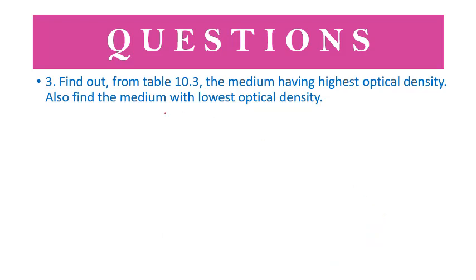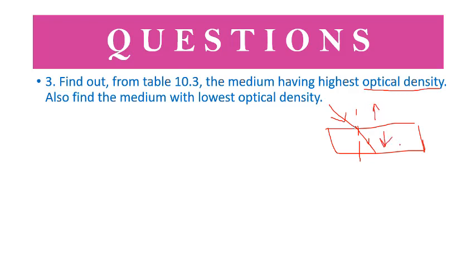Find out from table 10.3 the medium of light having highest optical density. Also find the medium with lowest optical density. So first you should know the term optical density. I've already discussed that in a denser medium the speed of light is lower than in the rarer medium.